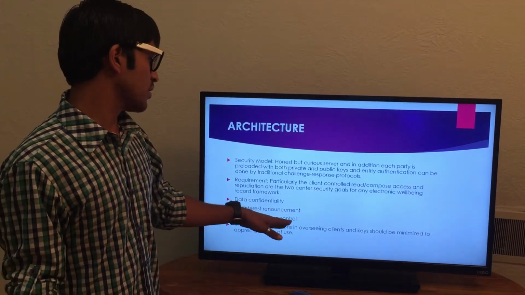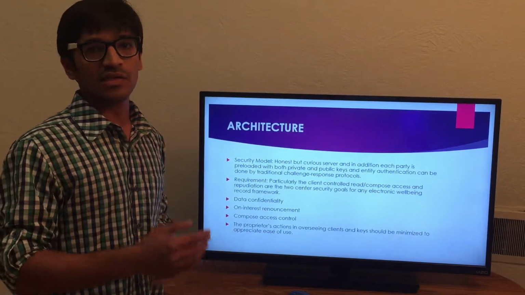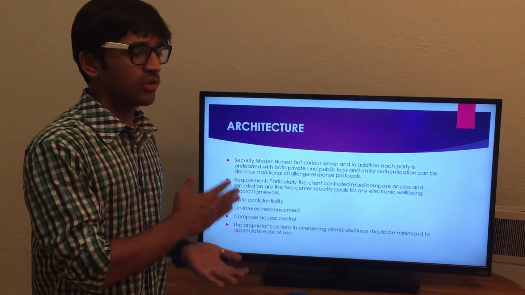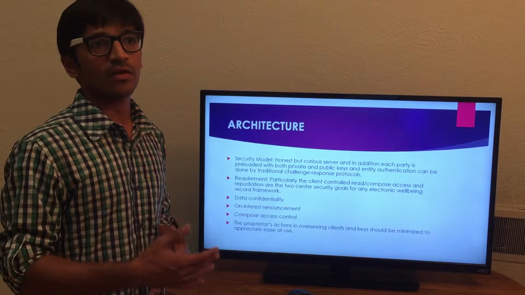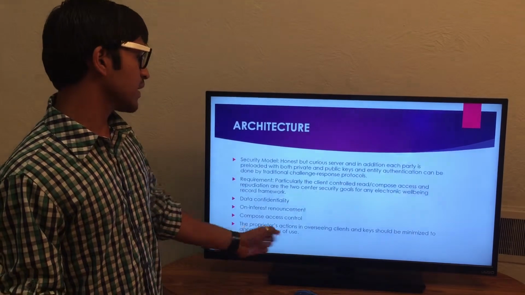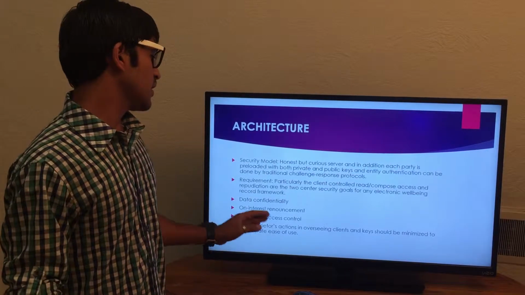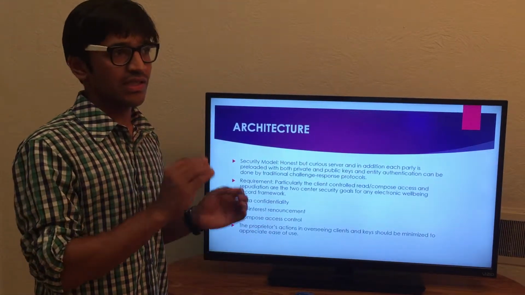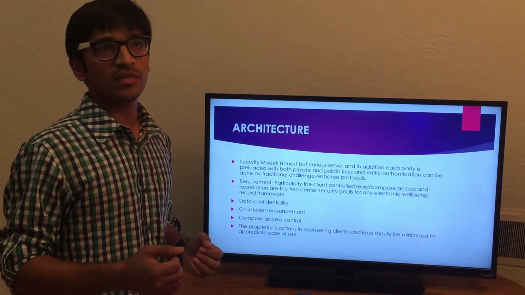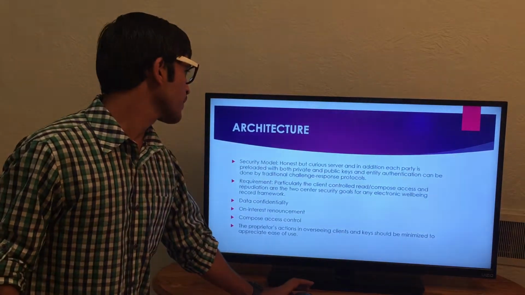Then compose access control means if there is any emergency case, then there must be a key provided to the friend or to the doctor so that he can make the decisions in emergency cases. Then the proprietor's action is overseeing clients. The keys should be minimized to appreciate ease of use. I mean, the transfer of keys should be really secure, and the keys should not be given to any other person to keep your data secure.